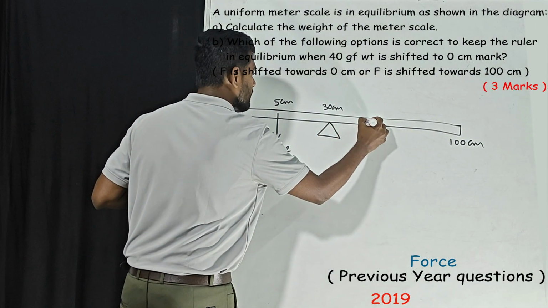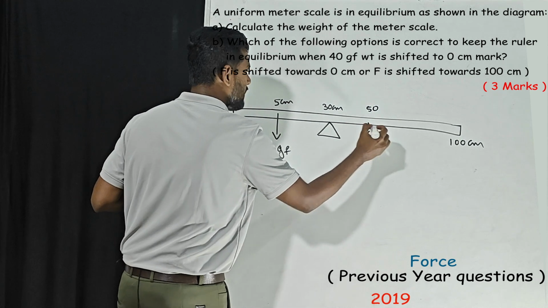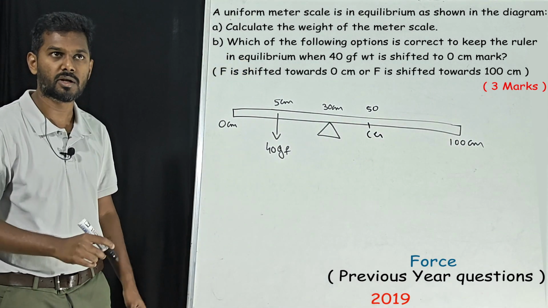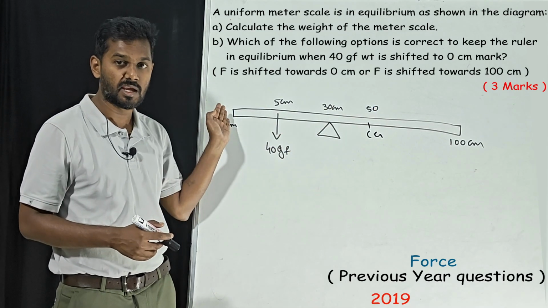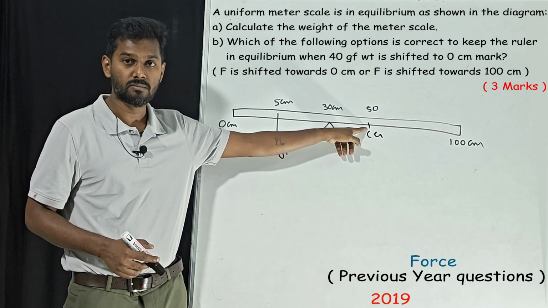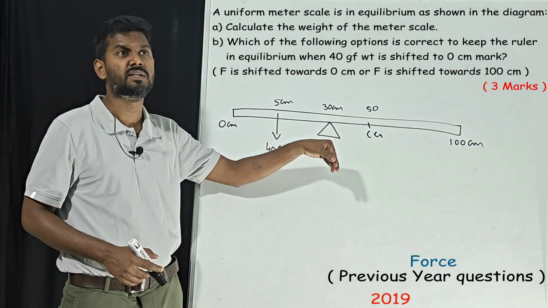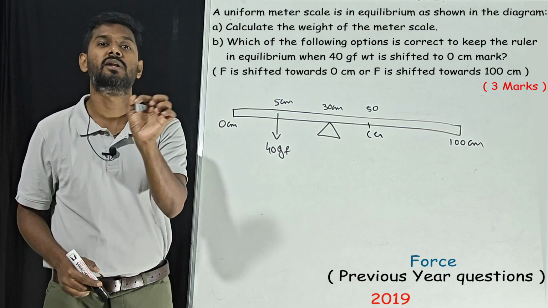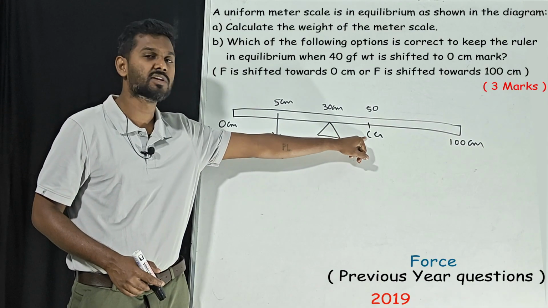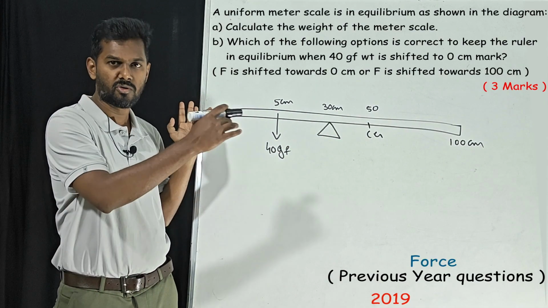So at 50 we have the center of gravity. This is very important. What do you mean by center of gravity? That means the complete mass of the scale is concentrated at 50 centimeter. Why 50? Because it is the center. And why do we have to take the center? Because it is clearly mentioned it is a uniform meter scale.